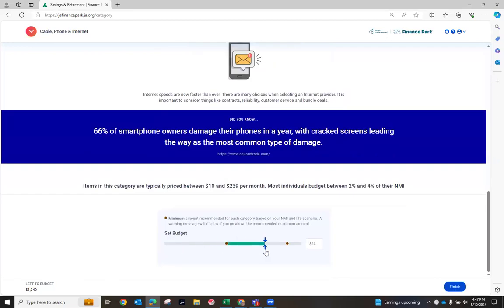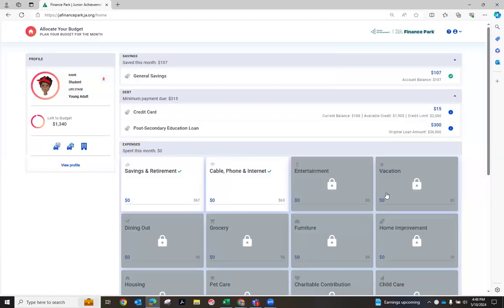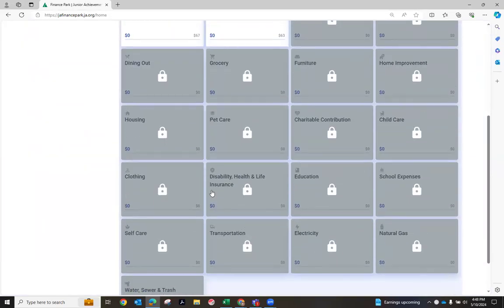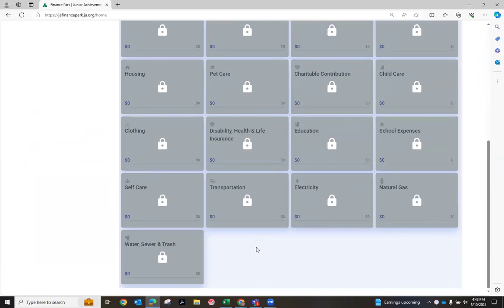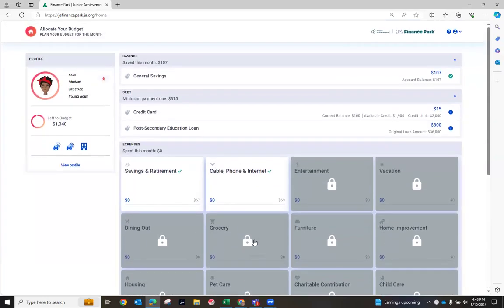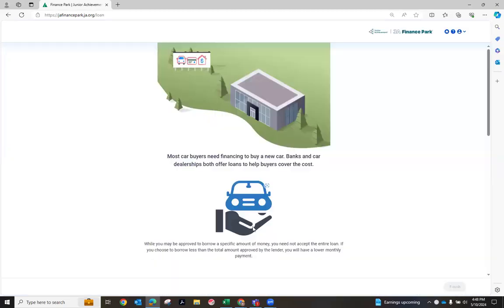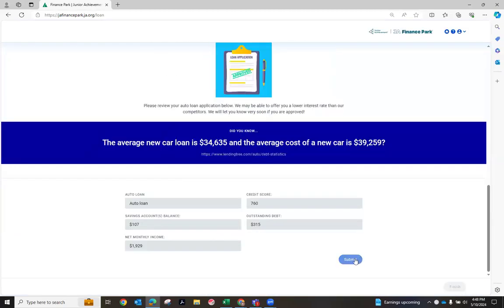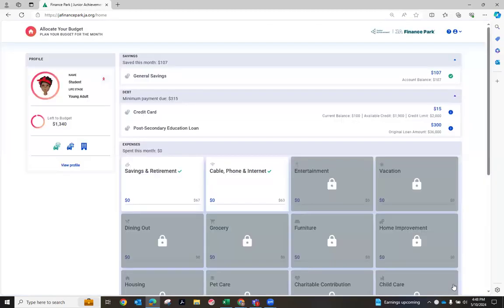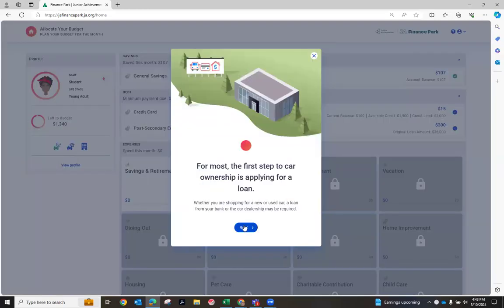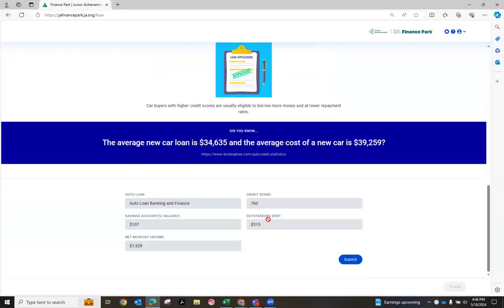Okay, so we're going to pretend and fast forward that we have walked through all 20 rotations and the students are now ready to start shopping. But I guess I do want to show you one more thing. Under transportation, the students are going to be applying for 2 auto loans. One is through a dealership and the other is through a bank or financial institution. All they have to do is click into those and hit submit and finish.